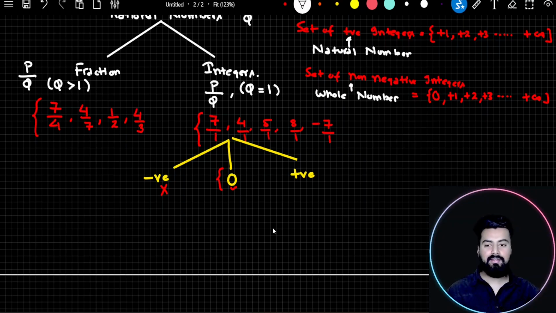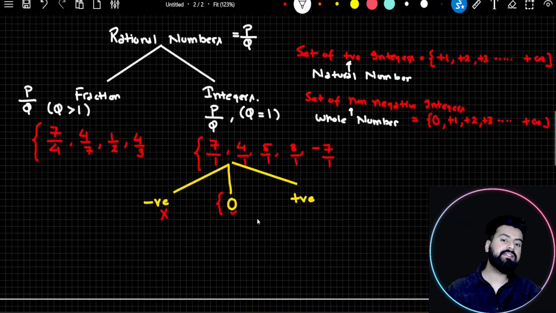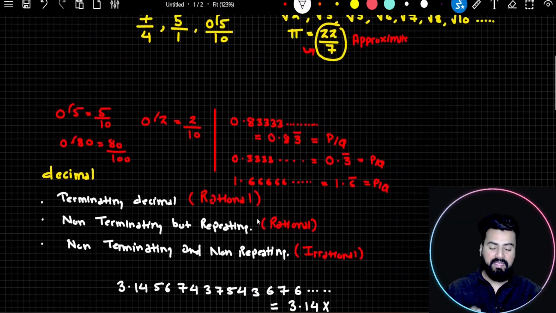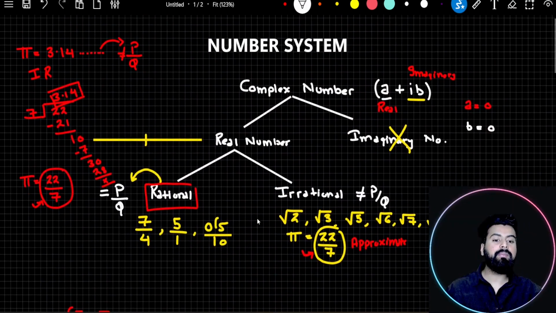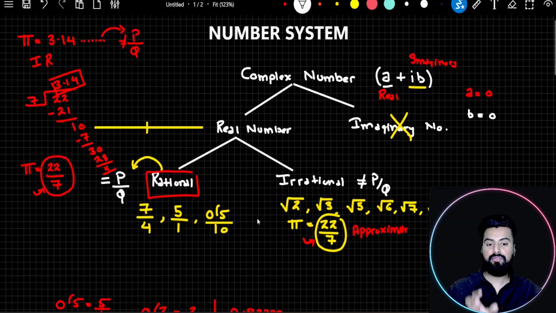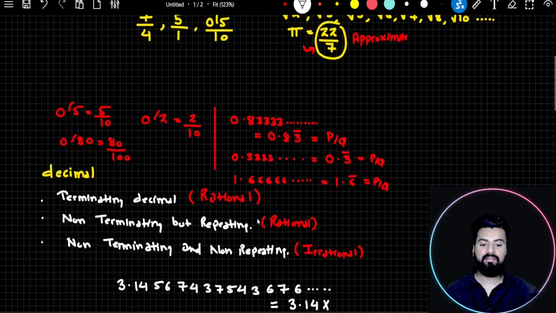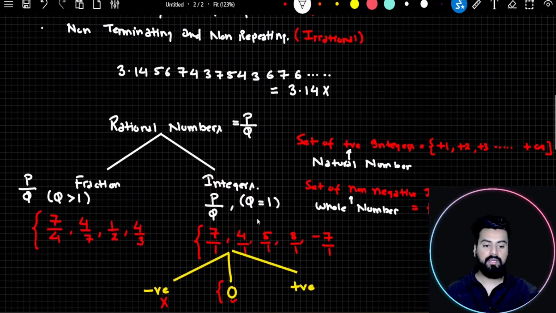So I think we shall end this lecture here, because otherwise it will be very lengthy for you to cover everything in one session. So this is all in this lecture. There are other things which we have to understand, but please try to understand that today what we have discussed is classification of numbers on the basis of number system tree. So this tree-like structure is actually made on the basis of number system tree. The basis should be clear. So we started from complex numbers, then we come down to real and imaginary numbers, then real numbers is further divided into two parts, rational, irrational, and then we discussed some important key terms, natural number, whole numbers, right?